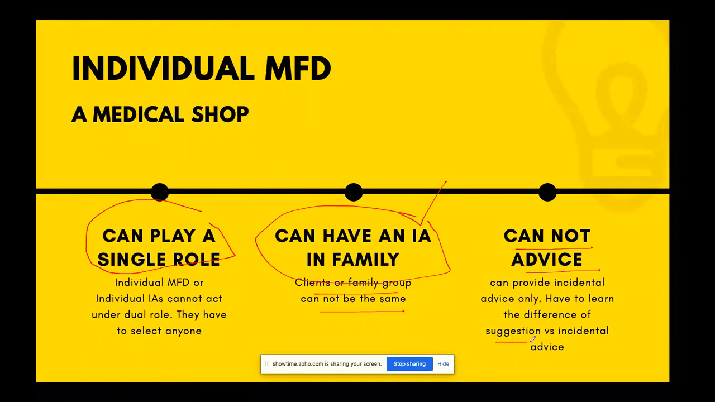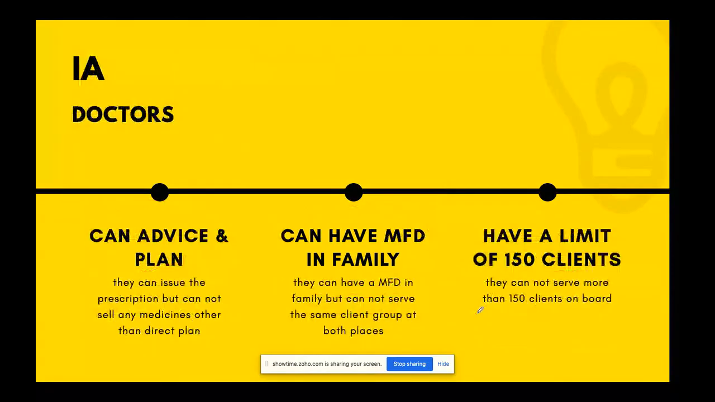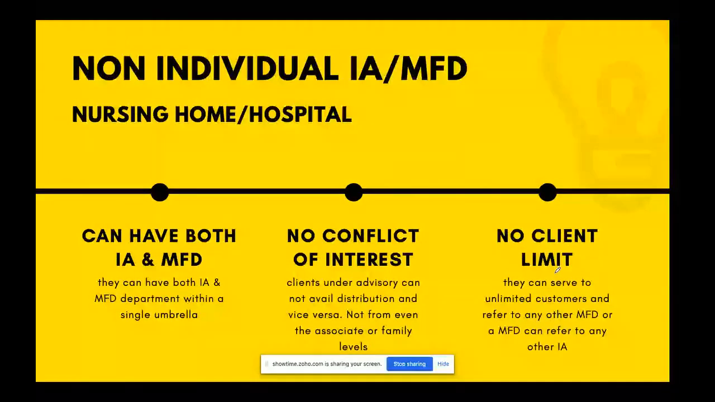Whatever methods are called directly or indirectly a suggestion, you have to avoid such things. As an IA and a doctor, you can advise, you can plan, you can have an MFD in the family, but you have a limit of 150 clients. So this is the most happy lot today.